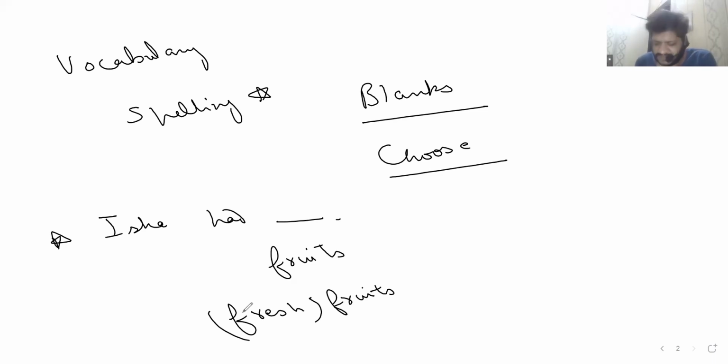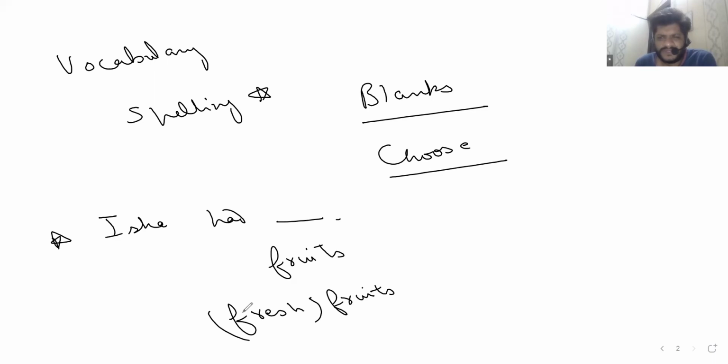When you are doing your reading test, I recommend that students learn vocabulary from the passages themselves, as in, if they see a new word in the passage, they should learn it. You don't have to look things up from dictionaries or anything. You can just see that word, Google it, know the meaning and retain it by revising it. So blanks, I think it's a dominant category. First of all, there are 40 questions, so almost all categories are covered in a test. So blanks, are you okay with them now?